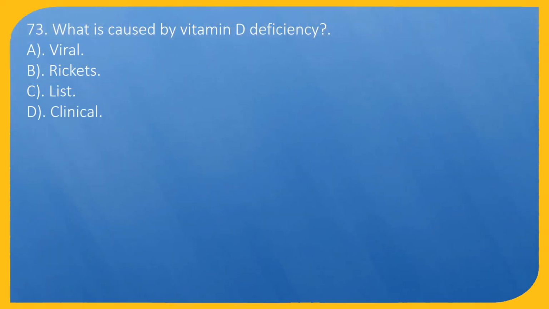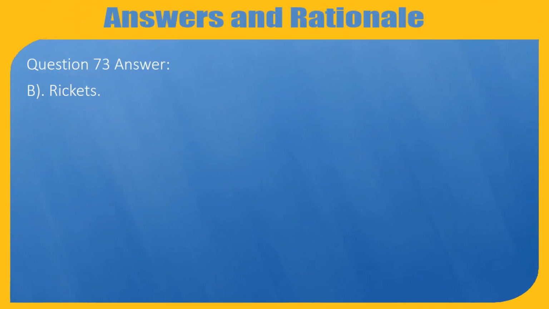Question 73. What is caused by vitamin D deficiency? A. Viral. B. Rickets. C. List. D. Clinical. Question 73. Answer: B. Rickets.